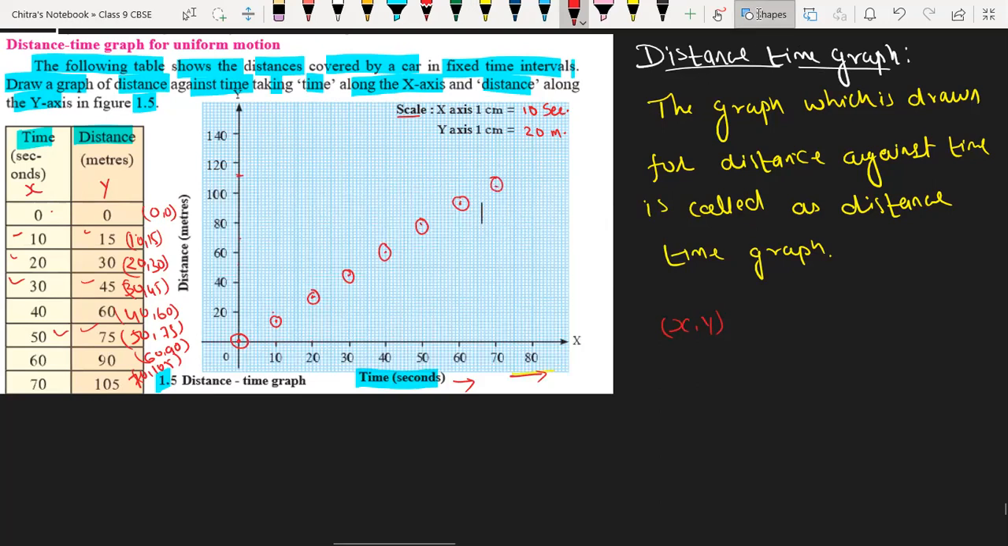Okay, so let me draw the line, a straight line. Okay, this is the straight line, beta. And all the points are coming on the same line over here. Is it? Yes. Everyone? Yes, sir.